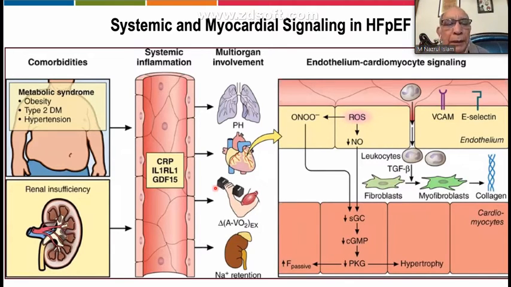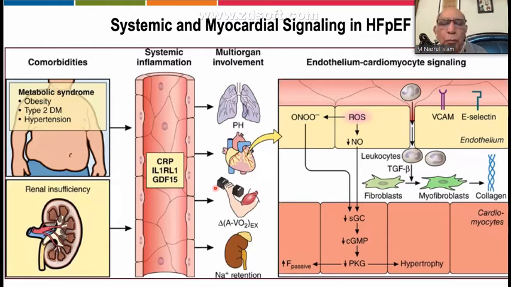When multiple organs are involved, there is a certain endothelial-cardiomyocyte signaling system, which is very common. I'm going to detail it. Ultimately, through different signaling systems inside the endothelium and myocytes, they go to the fibroblasts. They affect the fibroblasts and myofibroblasts, giving collagen, and ultimately they develop hypertrophy and stiffness.